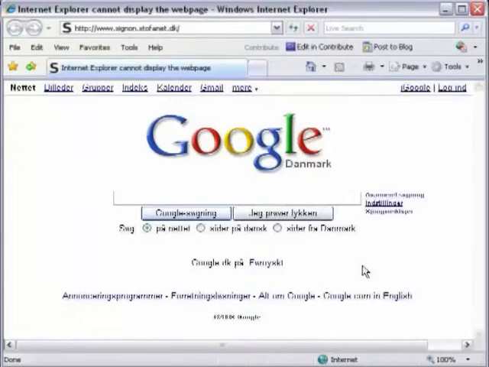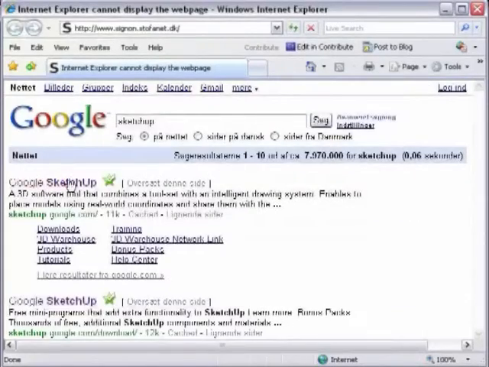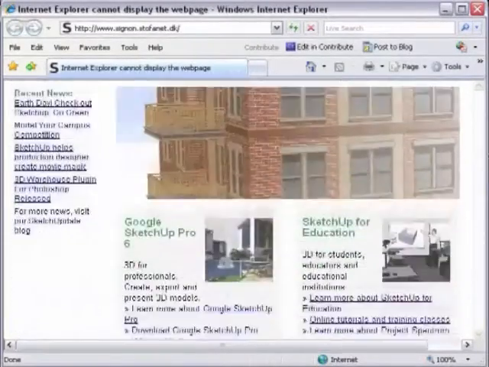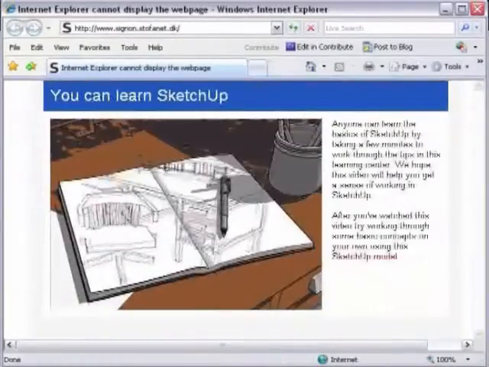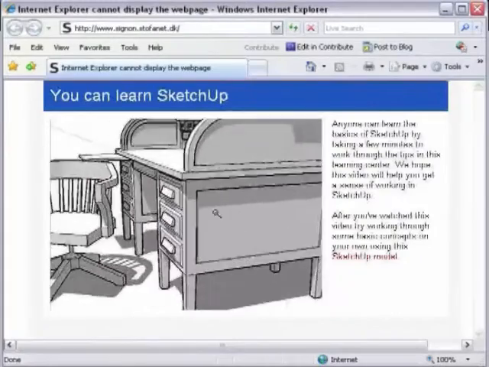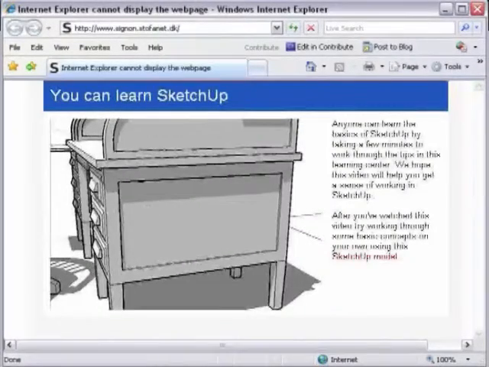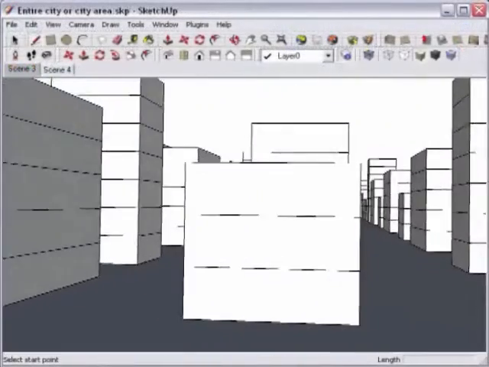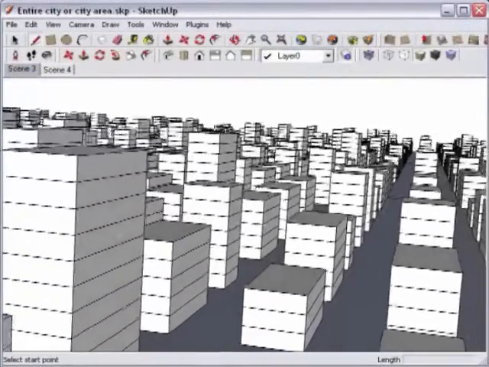To do so, we have chosen the 3D digital sketching program Google SketchUp, which can be downloaded for free via the internet. As the name suggests, it is a program made for sketching digitally in 3D. This is easy enough when you are dealing with one house or a limited number of objects. But what happens when you, as an urban designer, need to look at an entire city or a city area?